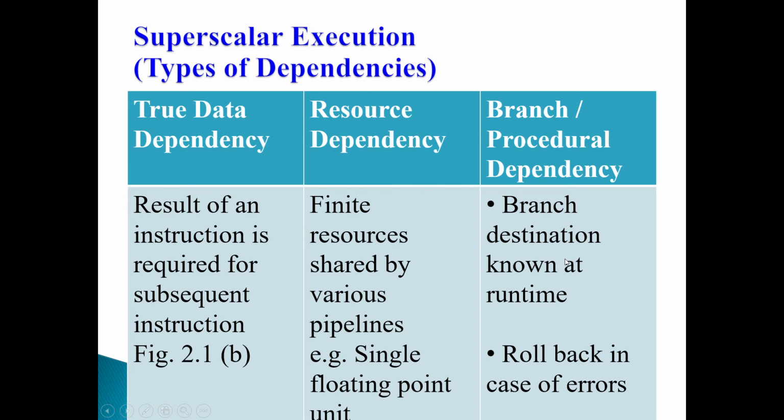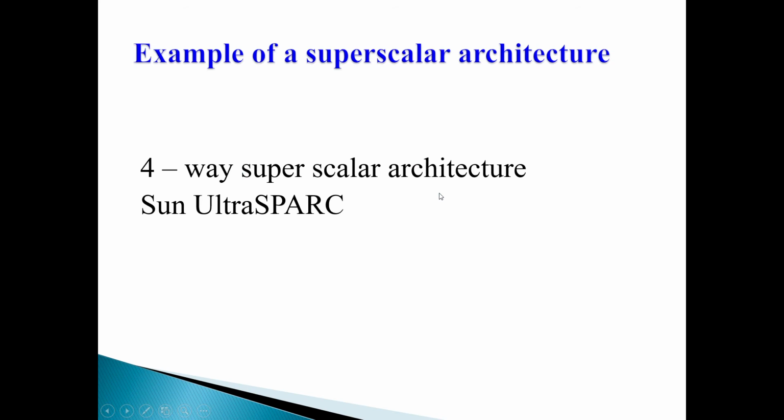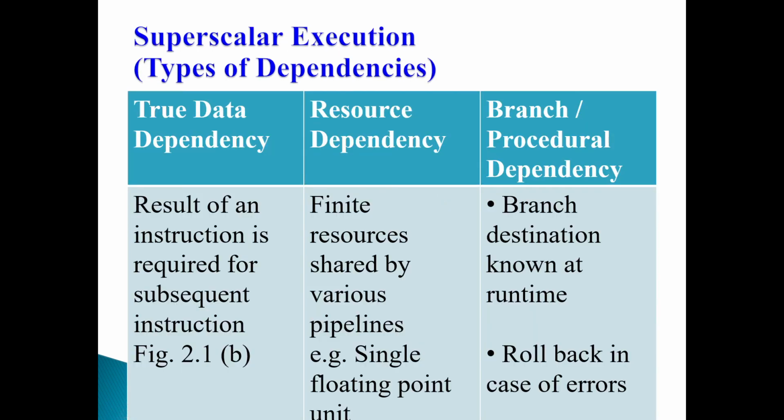So again you can frame a question: what is superscalar architecture and what are the dependencies? Explain the types of dependencies in superscalar execution with the help of a suitable example. This terminology is also important: true data dependency, resource dependency, branch or procedural dependency. I hope it is clear now.